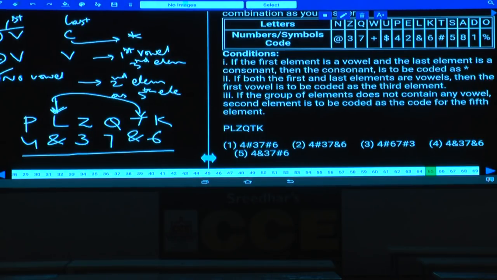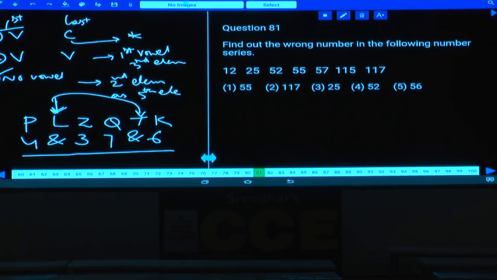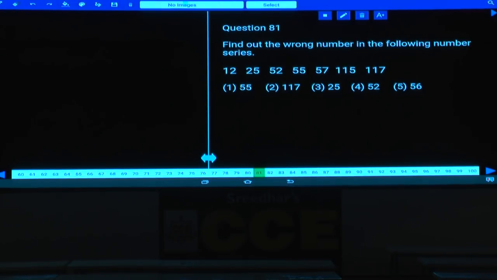81 to 85. Now question numbers 81 to 85, wrong number series. Find out the wrong number in the following number series. Then 12, 25, 52, 55, 57 and so on. Now if you observe here, 12, 25 number increase, 25, 52 number increase, 52, 55. Now 55 and 57, if you observe here, the difference between these two is plus 2. Again there is plus 2 between these two.